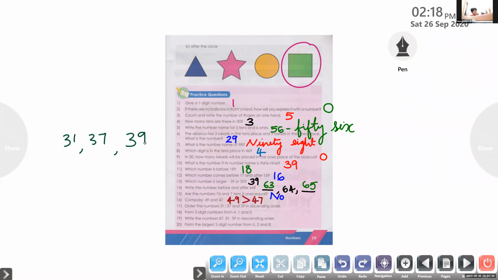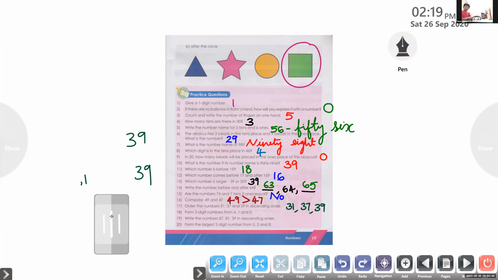So these numbers we have to write in ascending order. So what do you mean by ascending order? Writing the numbers from the smallest to the biggest. So, say the answer which is a smaller one. 31. Which is the next one? 37. Very good. The last number, 39. Okay, we wrote these numbers in ascending order. So we can write here 31, comma 37, comma 39.